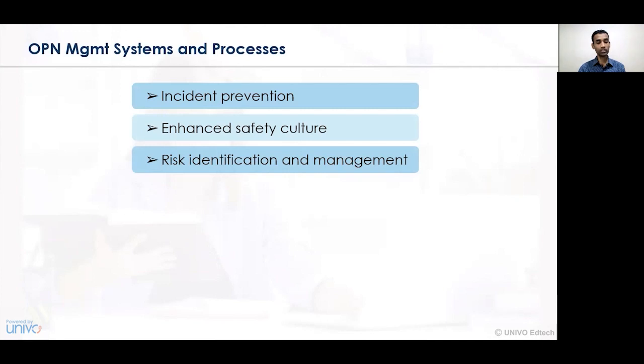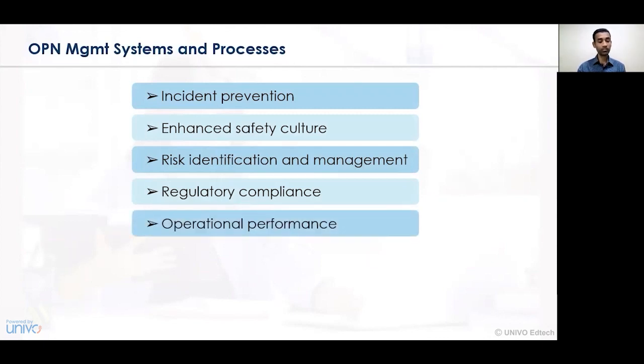The next composition factor is the risk identification and management. At the several stages, initially, the operations manager or the department needs to identify the various risks that have been associated and how to control or manage the risk that may arise over a period of time. Regulatory compliances with respect to the government, the customers, the suppliers and dealers, who are the external participants to the organization, also need to be undertaken, and accordingly all those compliances need to be fulfilled. The operational performance.